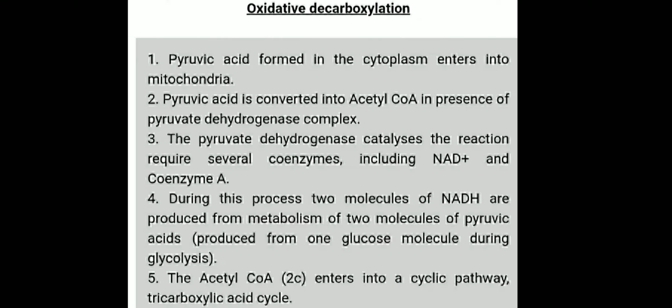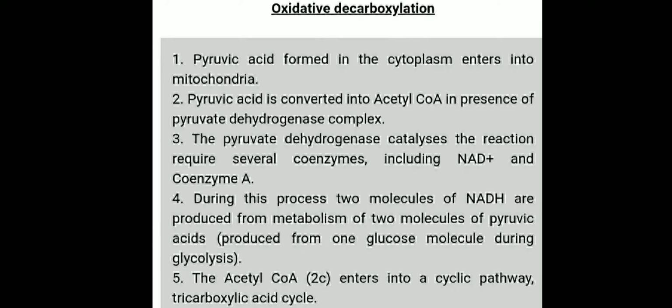Students, in glycolysis we learned that one molecule of glucose is converted into two molecules of pyruvic acid. This process occurs in the cytoplasm of the cell. These two molecules of pyruvic acid now enter from the cytoplasm into the mitochondria. So pyruvic acid, which is formed in the cytoplasm during glycolysis, now enters the mitochondria, and pyruvic acid